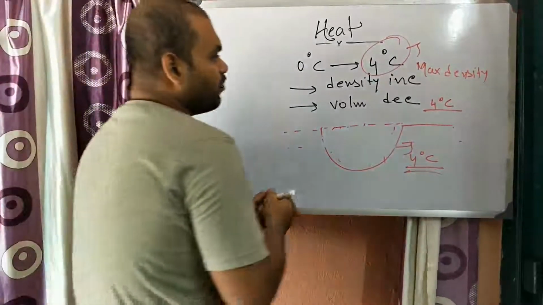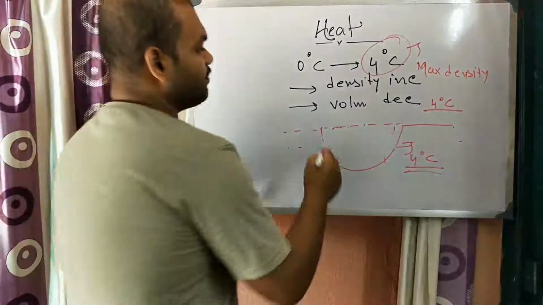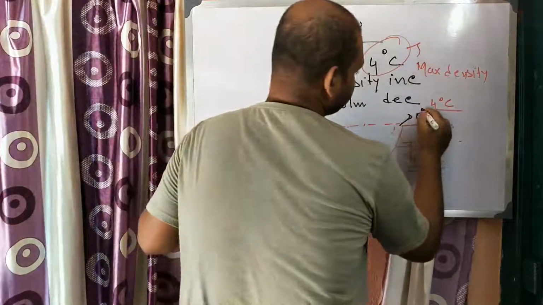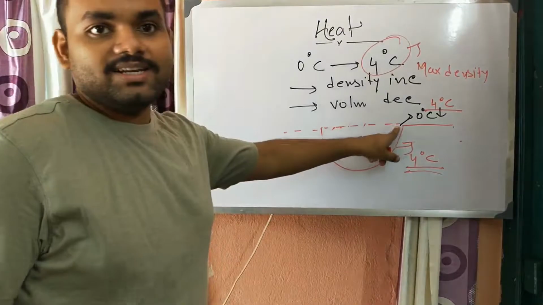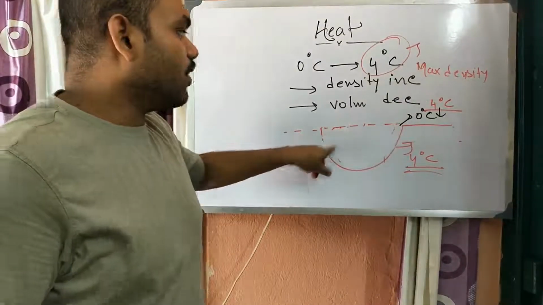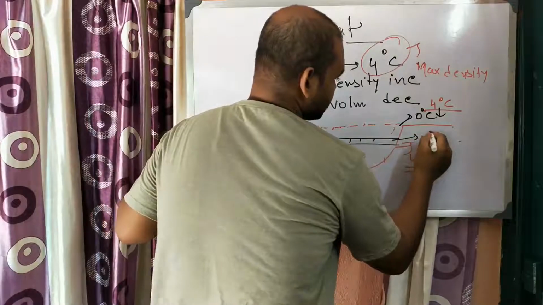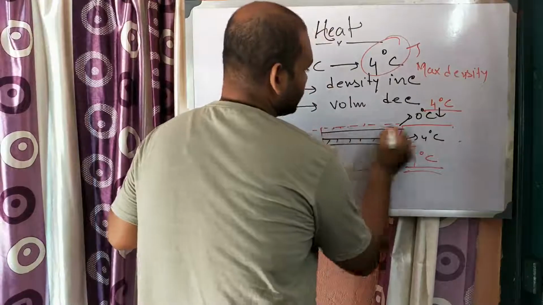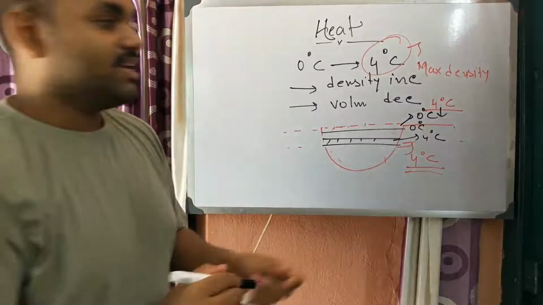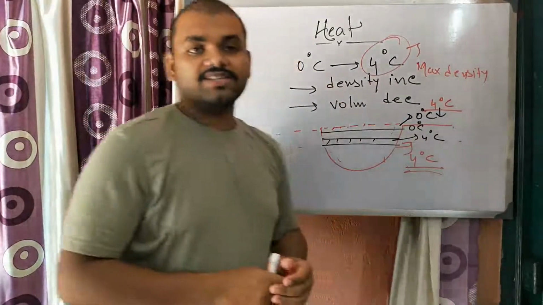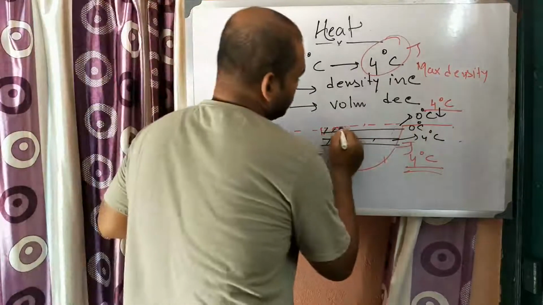Now when the temperature decreases more, from 4 degree to 0 degree Celsius, the upper layer is lighter than the downward layer. So it will not come down, it will stay there, and if the temperature decreases further, it starts freezing at 0 degree Celsius.